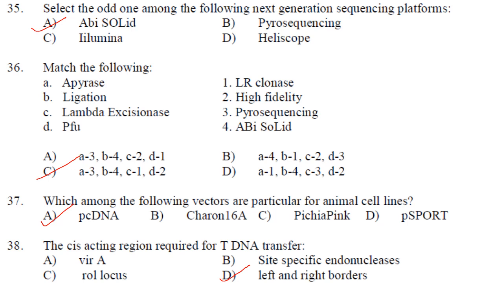Then next one. Which among the following vectors are particular for animal cells? Animal cell lines are used to express proteins or commercial recombinant antibodies. So the vector particular for animal cell lines will be pcDNA. The cis-acting region required for T-DNA transfer: Vir protein is a trans-acting site-specific endonuclease, not ori locus, not left and right borders. So left and right borders are cis-acting regions required for T-DNA transfer.